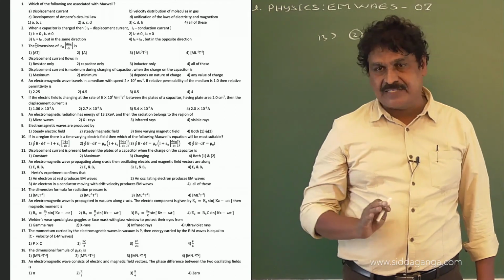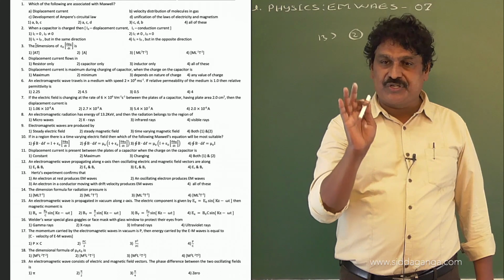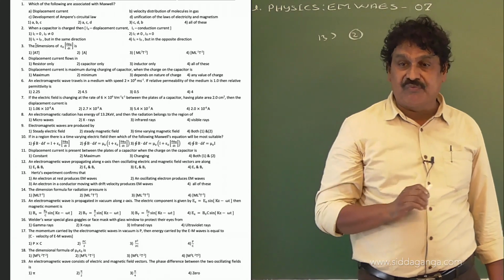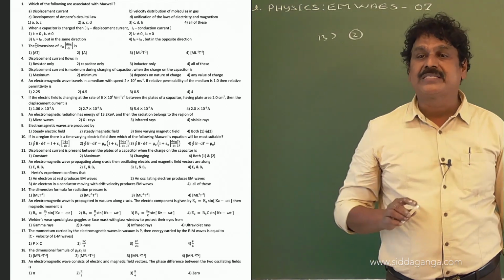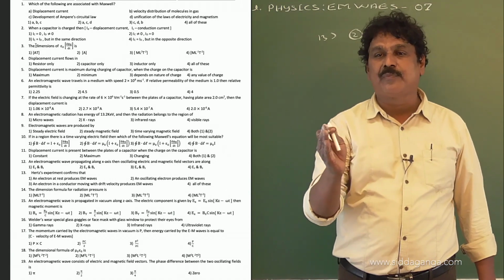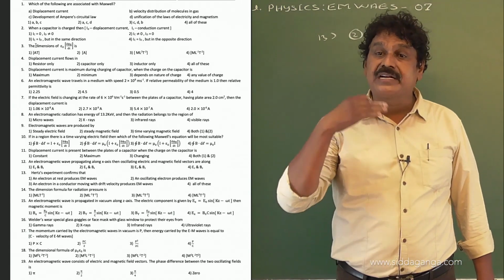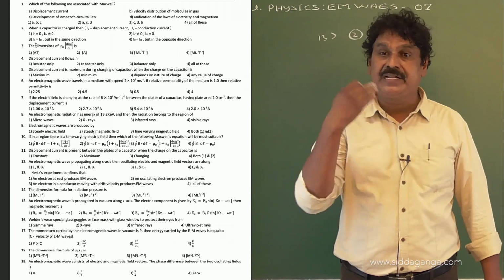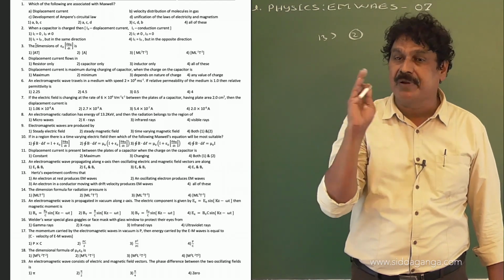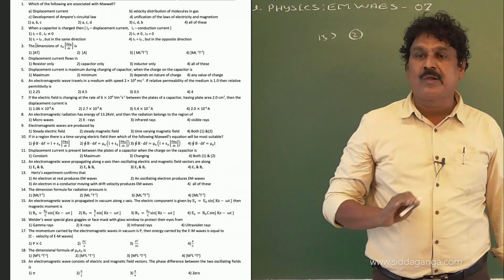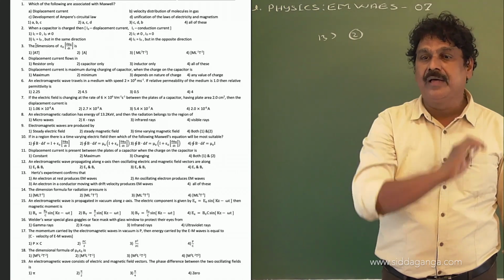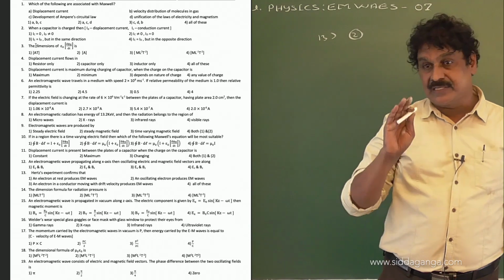Whenever momentum is transferred, there is a rate of change of momentum with respect to time, and that is nothing but force, according to Newton's second law of motion. So due to that rate of change of momentum, radiation exerts a mechanical force on the surface. That force per unit area is called radiation pressure. And in Crookes radiometer, we know that radiation pressure is capable of producing mechanical motion.